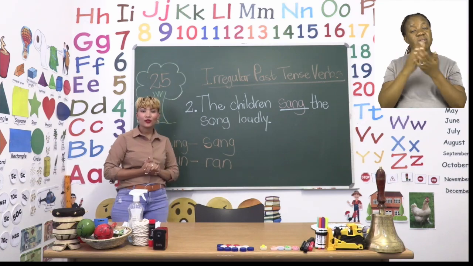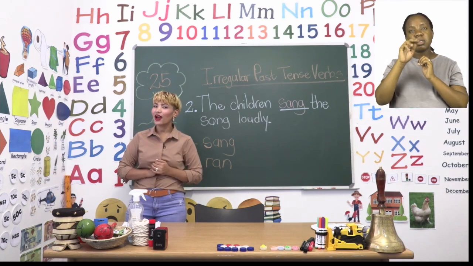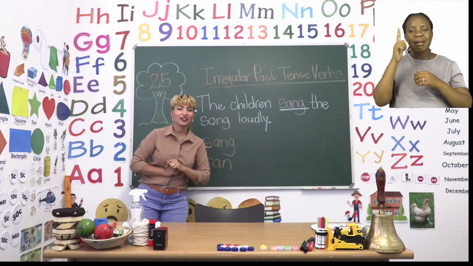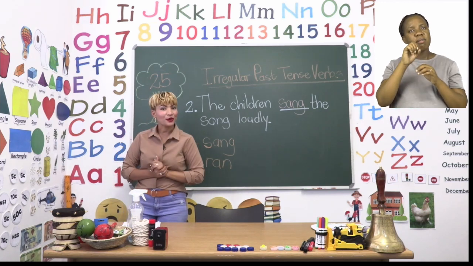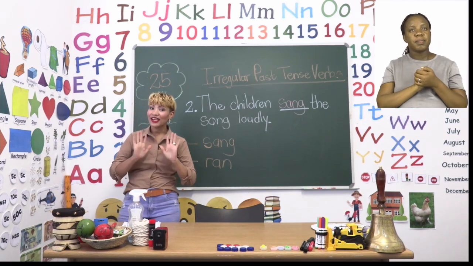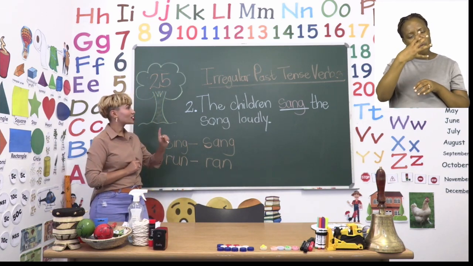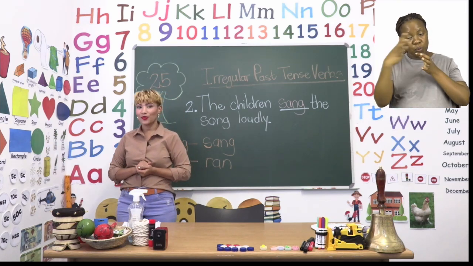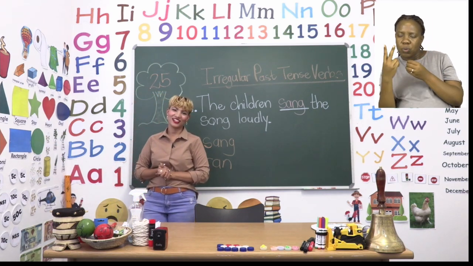Okay, now everyone, you need to go ahead and take a look at the pictures to see if you can find a picture of children singing, and then you match that picture with sentence number 2. You need to now go ahead and do the same with all the other sentences all the way up to number 10. And when you are done filling in all the sentences, or changing all the words to its past tense, you need to match all the sentences with the pictures. Okay, have fun everyone. I will see you shortly after this break.